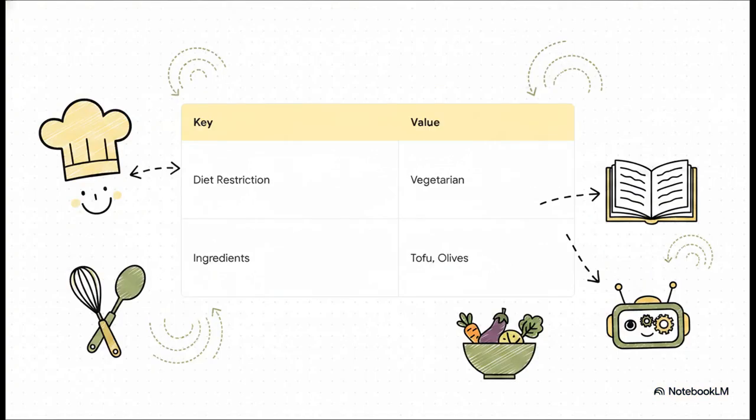When we talk about how data is structured, a dictionary acts exactly like a chef's kitchen. You have specific keys, say, a diet restriction, and those unlock specific values, like vegetarian ingredients. Imagine you're building an AI agent for a restaurant. You absolutely need a structured way to hand a user's preferences over to the AI. By creating a dictionary where the key is diet restriction and the value is vegetarian, boom, the AI immediately knows how to personalize its recipe output. It is just a super clean, perfectly mapped system of pairing a specific label with its corresponding data.